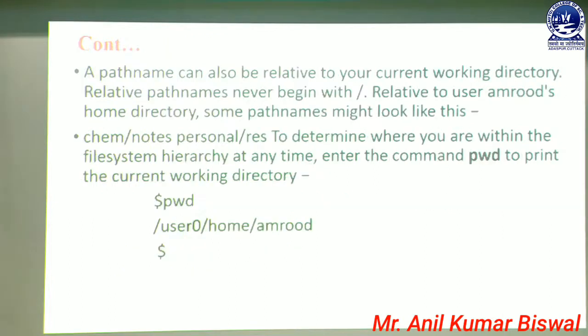Next we are going to discuss the real use of the absolute or relative file concept in directory management. A path name can also be relative to your current working directory, so every relative path name never begins with a forward slash. That means relative path names never start with a forward slash, because it is only used for the absolute path concept. Relative to your user Amrod's home directory, some path names might look like chem forward slash notes.